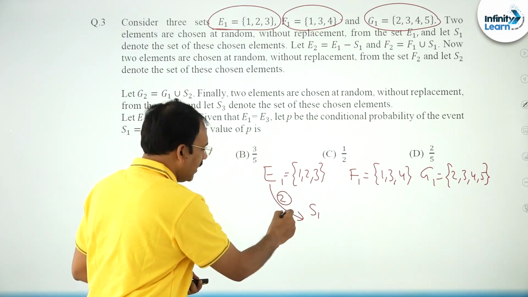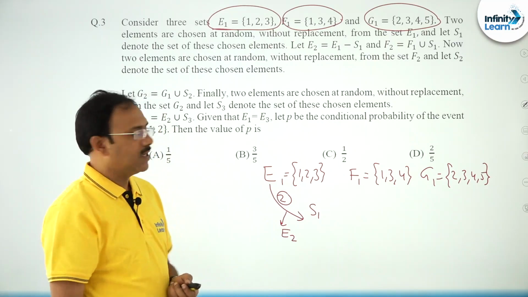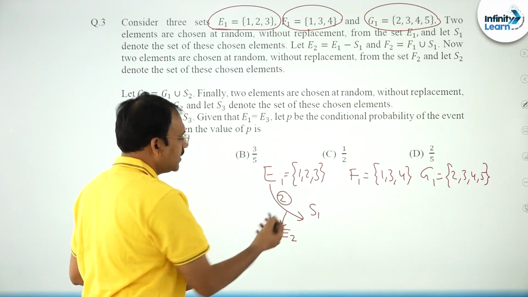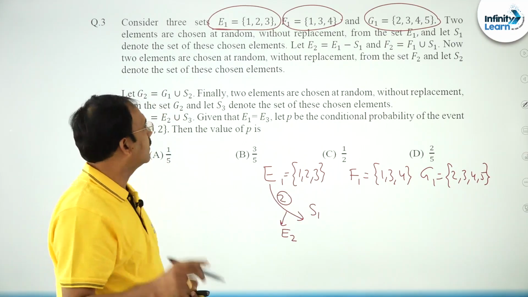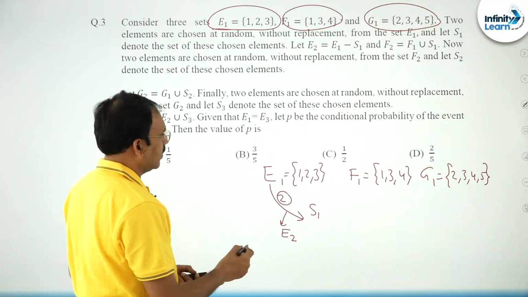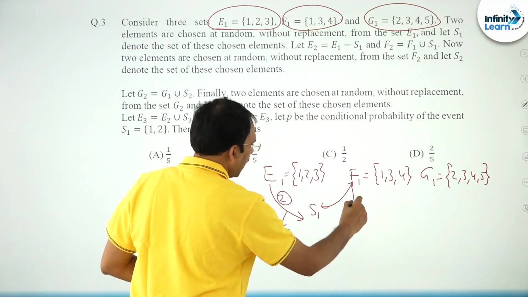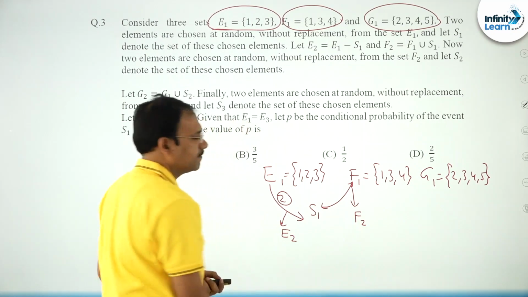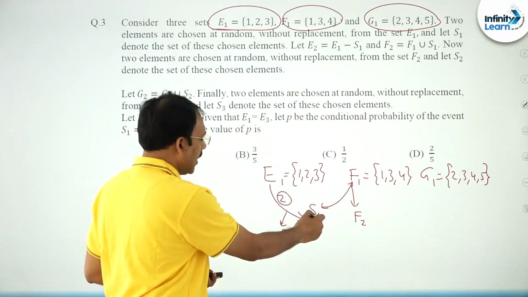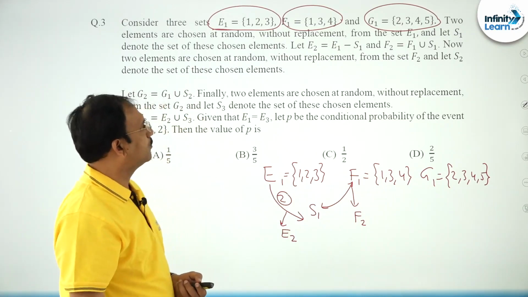After choosing 2 elements, you will be left with some set that is called E2. Suppose you choose 1, 2, the singleton {3} is E2, right. Then next, F2 is F1 union S1. So join these two, you will get F2. Suppose you have chosen 2, 3, you will get {1, 2, 3, 4} as F2.